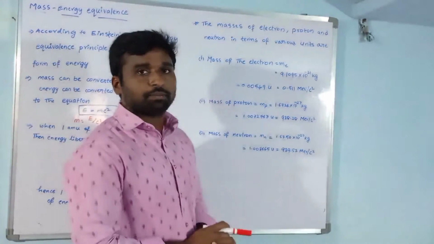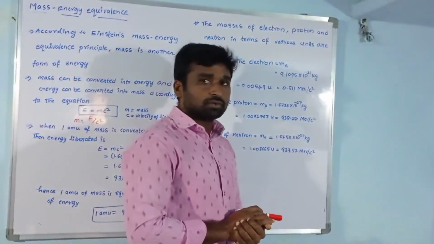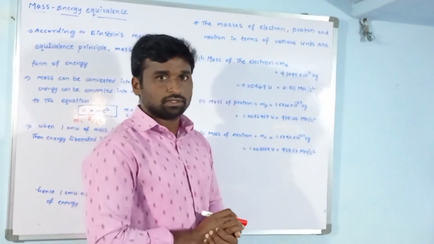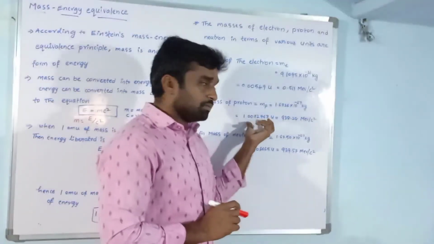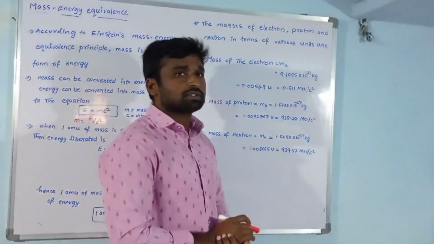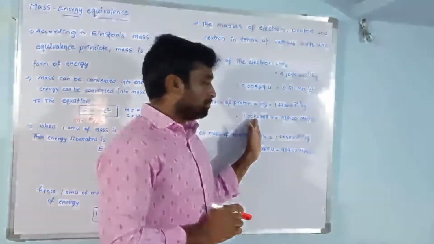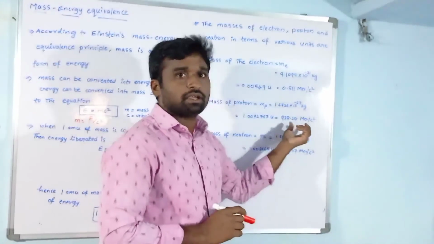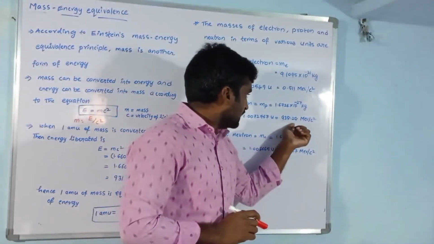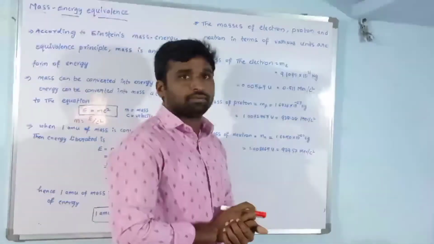Next, the mass of the proton. The mass of the proton, MP, is equal to 1.6726 into 10 to the power of minus 27 kg. In atomic mass unit, it is equal to 1.0072767 atomic mass units. And the mass of the proton in energy units is 938.28 mega electron volt per c square. So this is the mass of the proton.